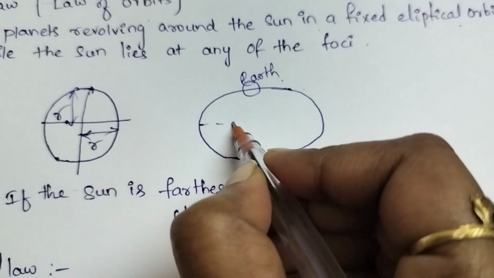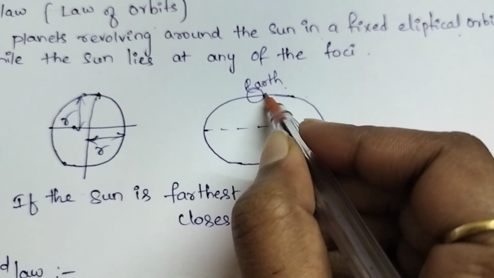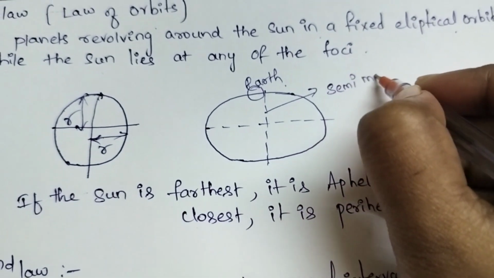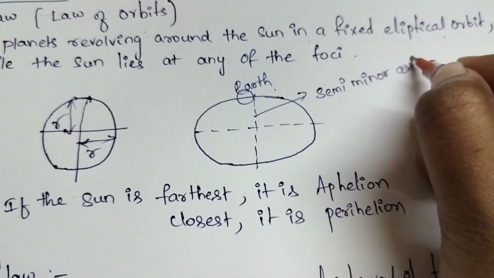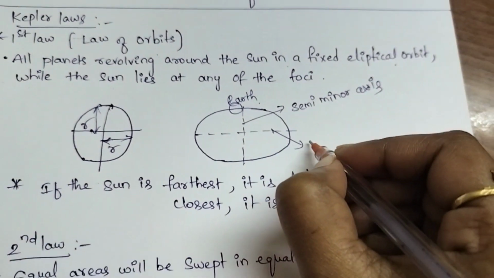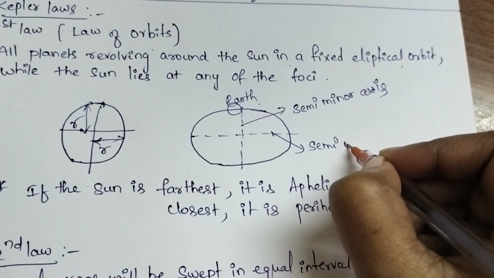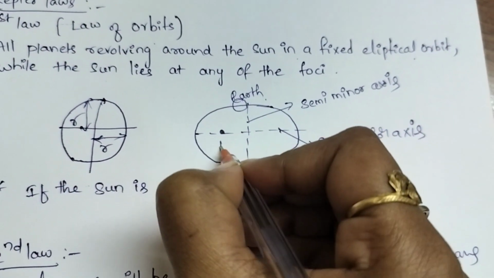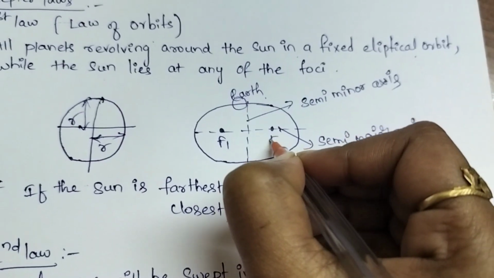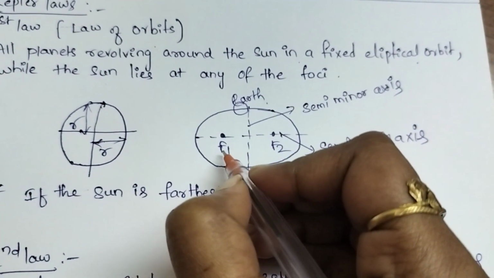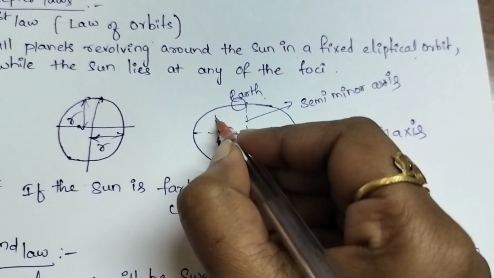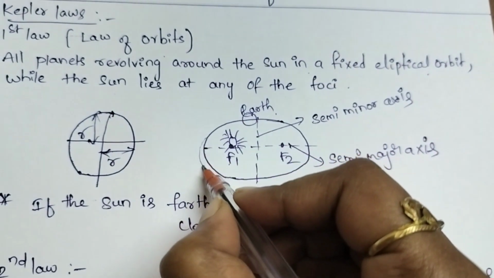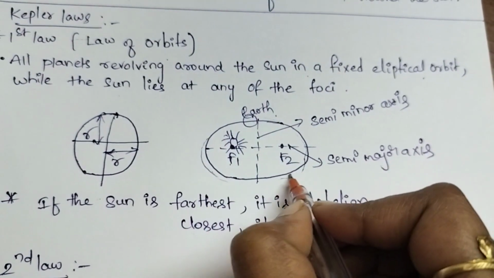If we consider the elliptical orbit, this is the semi-minor axis and this is the semi-major axis. This is F1 and this is F2. Sun may lie at F1 or F2. For example, if we consider that the sun lies here, Earth rotates from here like this in an elliptical shape.